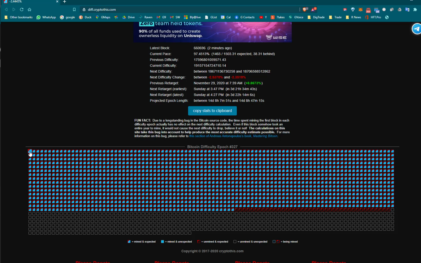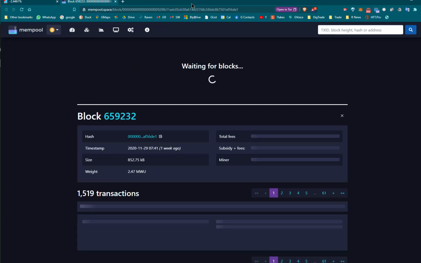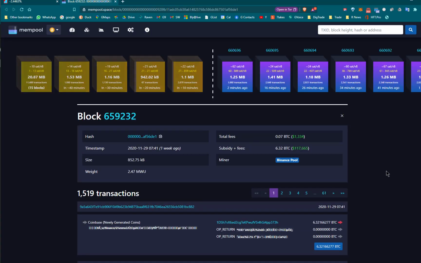So right here, this is a block. Block number 659,232. The next one is 233. The next one is 234. If I was to explore this one block, then I can tell you that every 10 minutes, it takes roughly 10 minutes, sometimes 9.2 minutes.